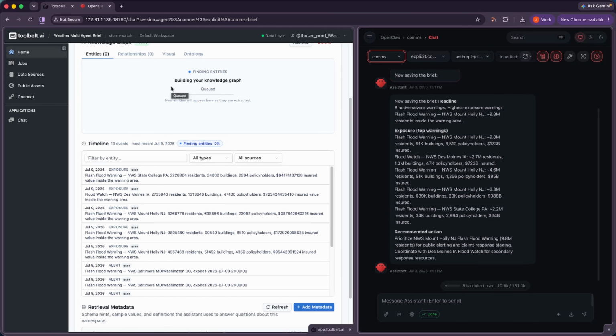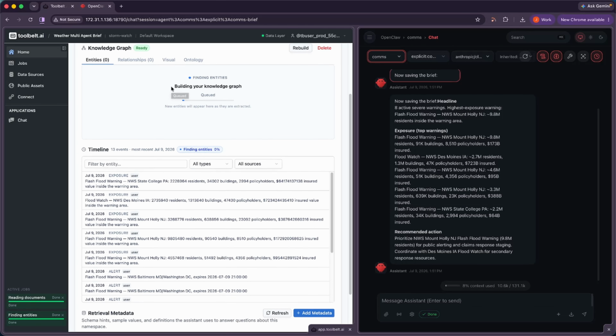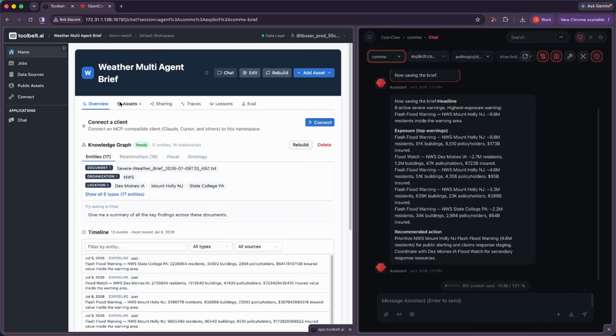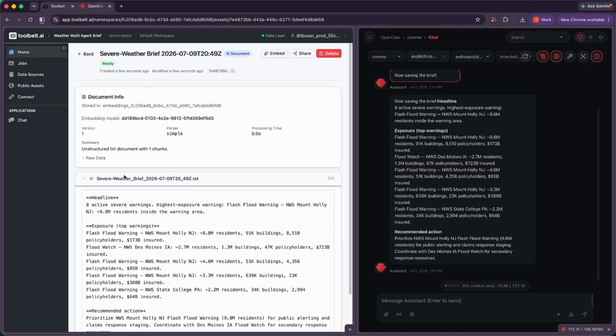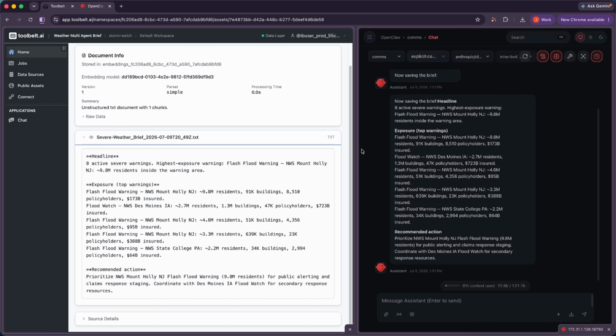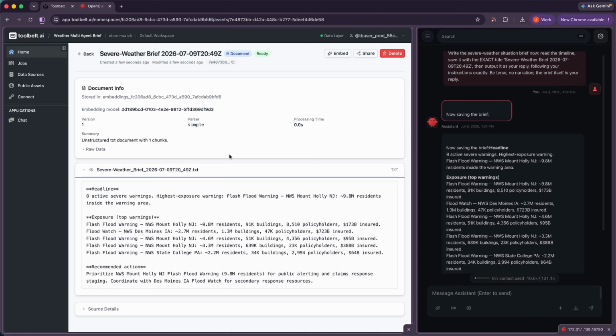This is the shared timeline. Every warning watch recorded, every exposure figure the next agent added, all in one workspace. And the briefing agent shared this brief right into the same workspace. Ranked, done, no agent ever messaging another.